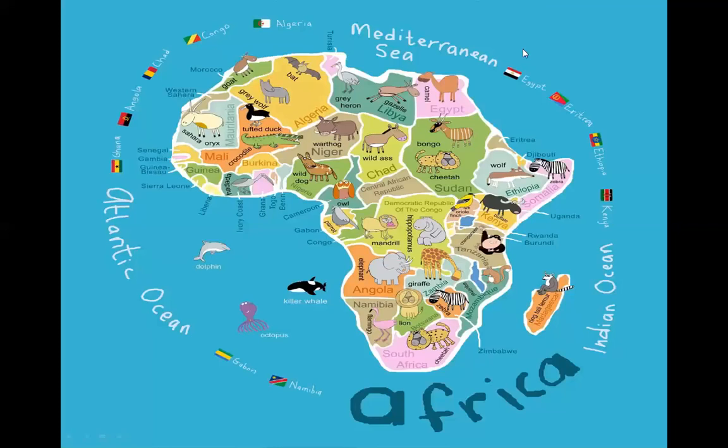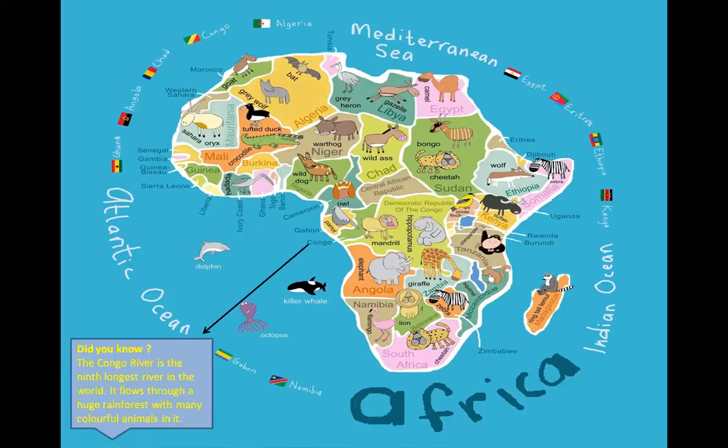This is the map of Africa. Can you see animals on the map? This represents that Africa has lots of rainforests and long rivers. These rainforests of Africa are the habitat of many creatures. Now let me share a fun fact with you. The Congo River is the 9th longest river in the world. It flows through a huge rainforest with many colorful animals in it. I hope you have got the idea of what the poem is about.